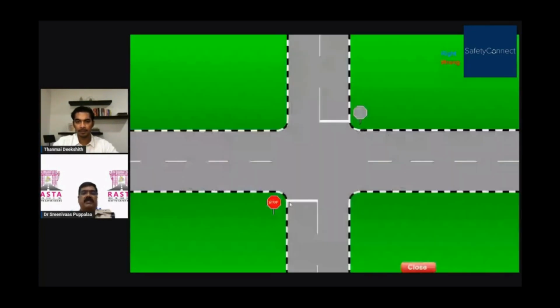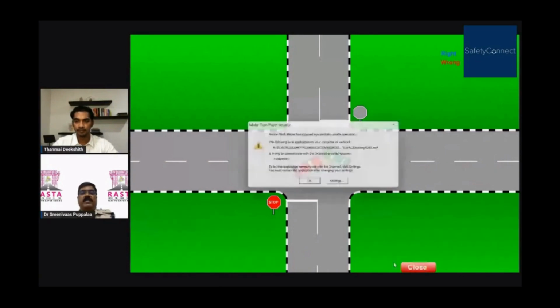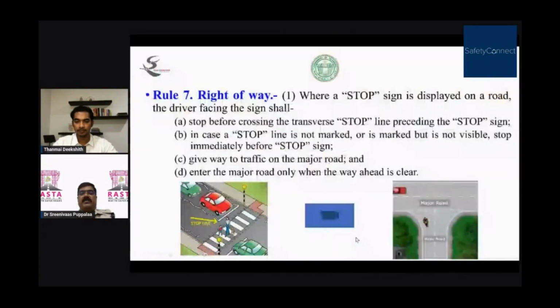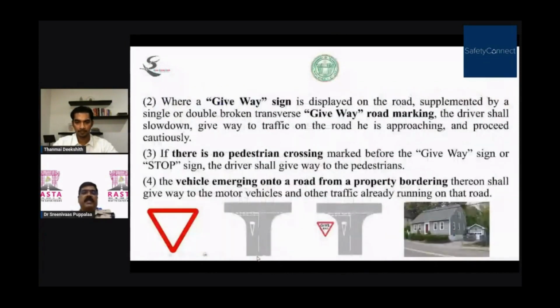Then we'll see the right way of entering onto a main road. See, he has stopped and given priority to this vehicle which is on the main road. Wrong way: you see, this minor road person, the red vehicle, did not stop. So these are the major right of way rules. Please go through this. When there is a give way sign, you have to give way to the major road traffic, stop and then go.